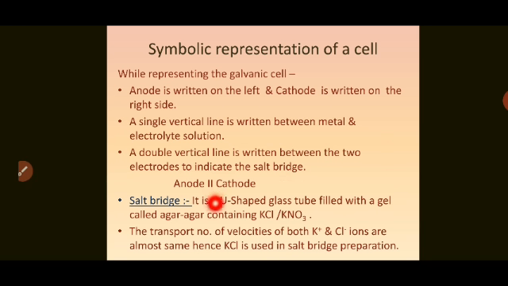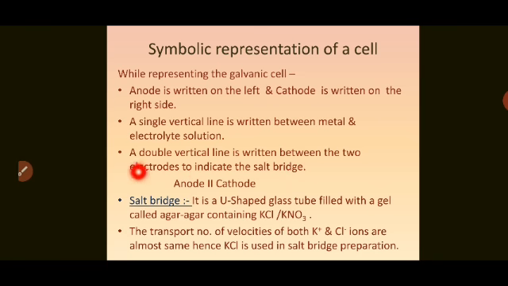You can see here. A single vertical line is written between metal and electrolyte solution to show the phase difference. A double vertical line is written between the two electrodes to indicate the salt bridge.